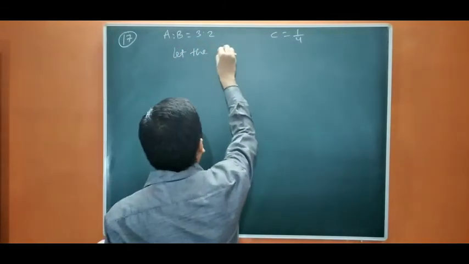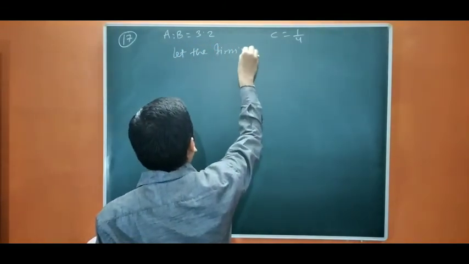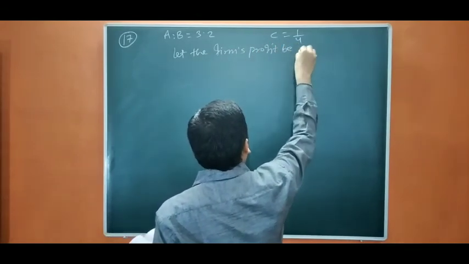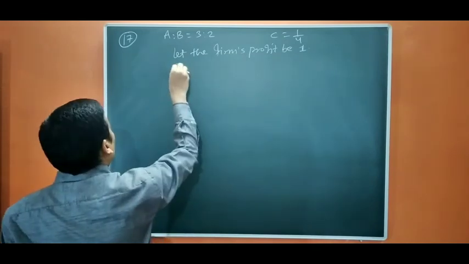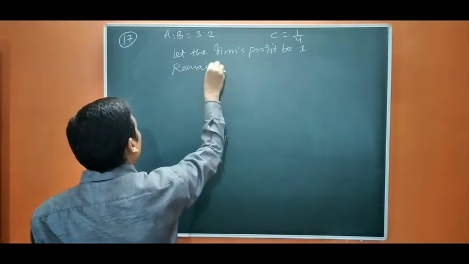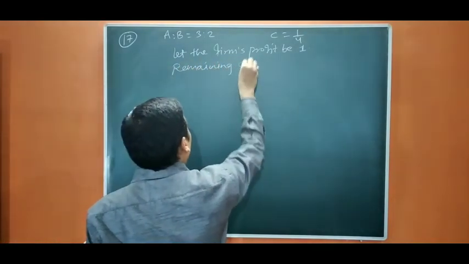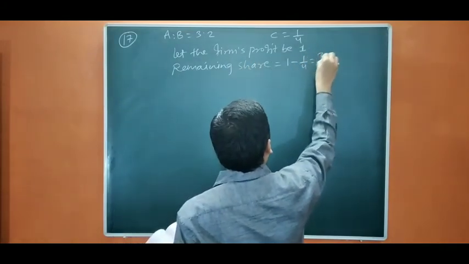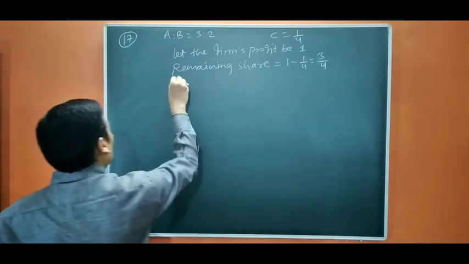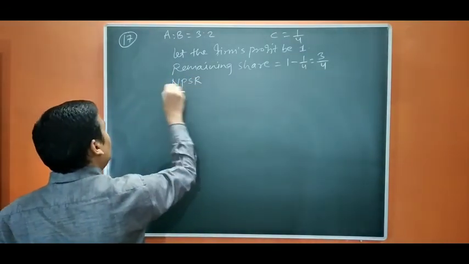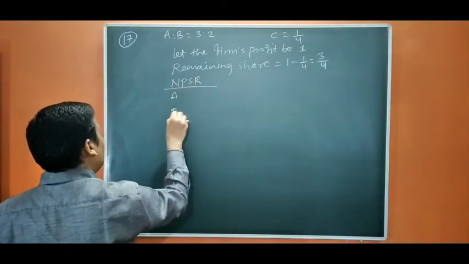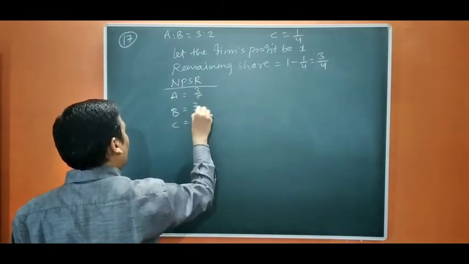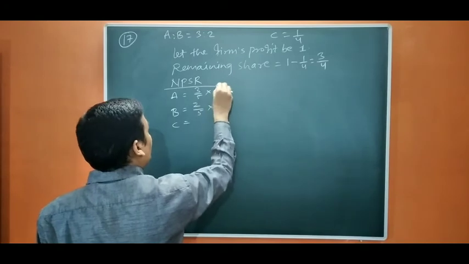So let the firm's profit be 1. Remaining share (1 minus 1/4) equals 3/4. Now, the new PSR between A, B and C: 3/5, 2/5 is going to be distributed.